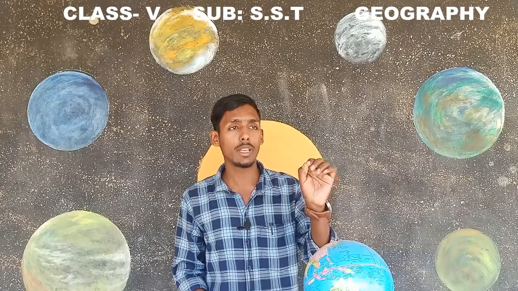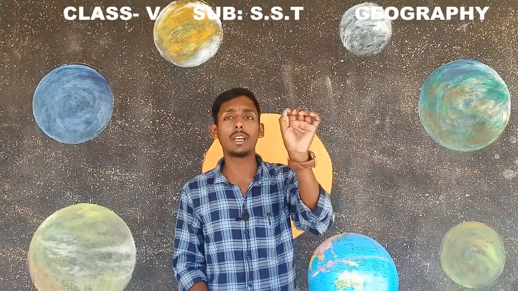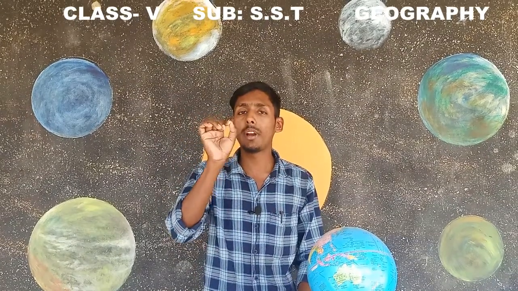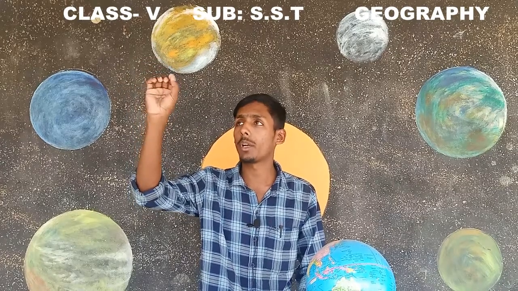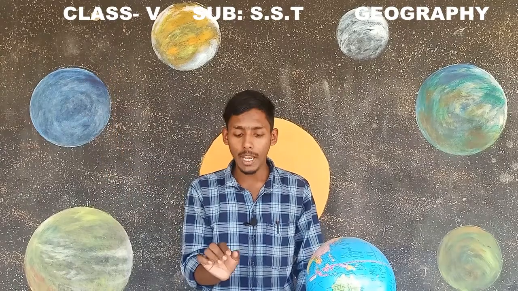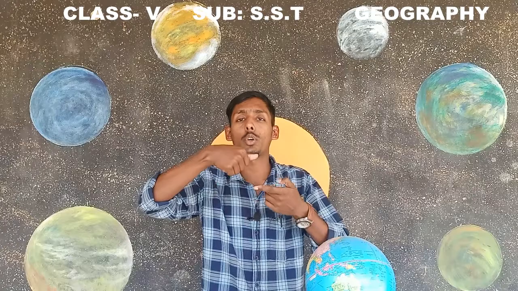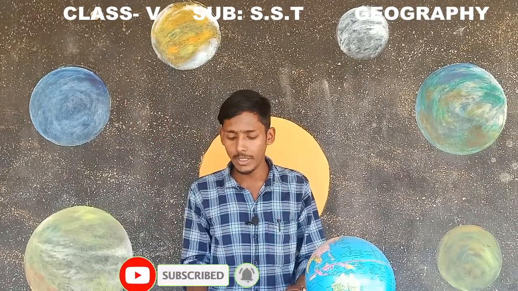With the help of a scale I may show people that 1 centimeter covers 100 kilometers. We always write the scale in the corner or upper side of the map: 1 centimeter equals 100 kilometers. It means that if I take a measurement of 1 centimeter on my map, that 1 centimeter covers 100 kilometers. So this is about the scale.